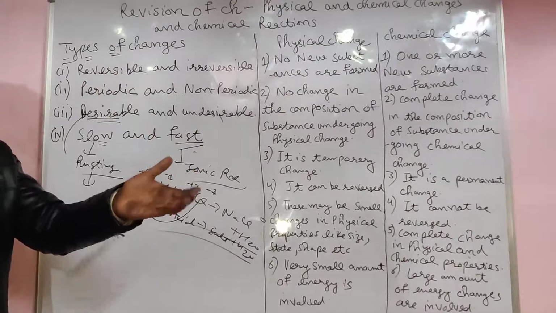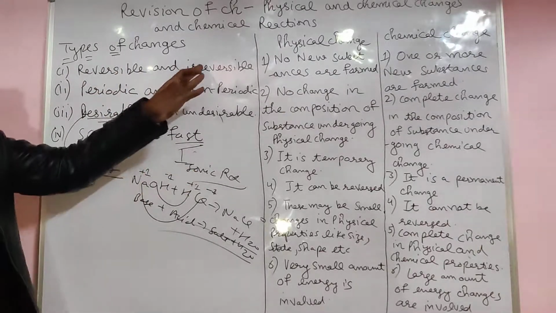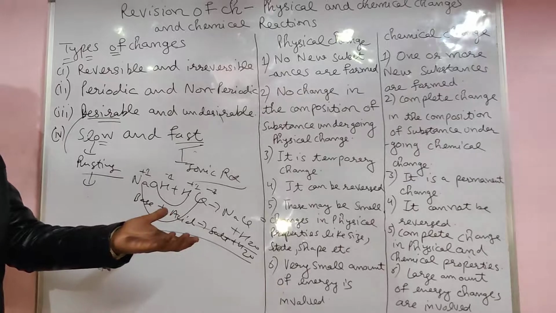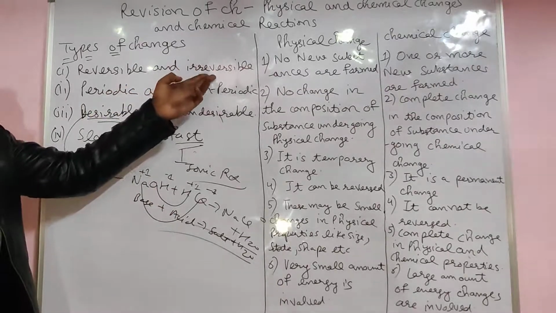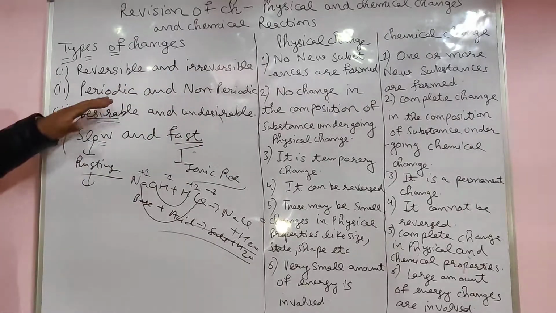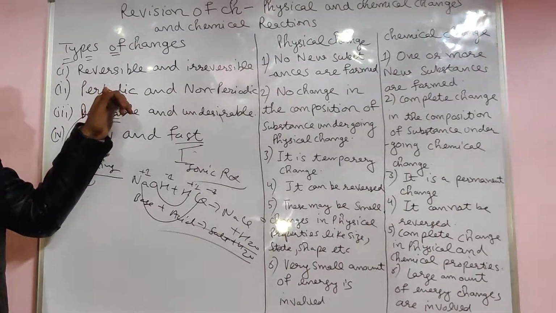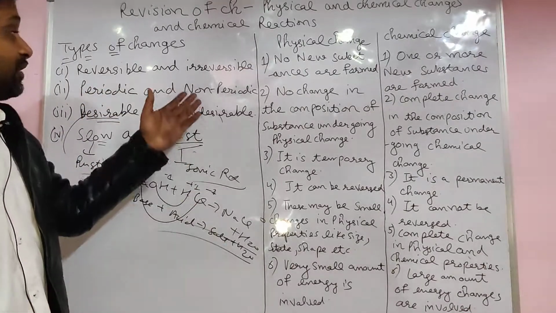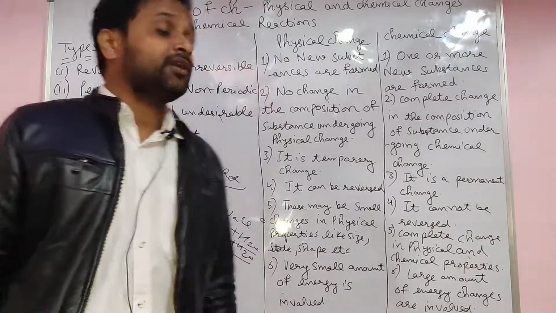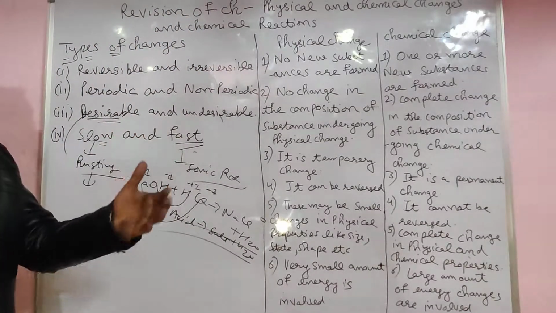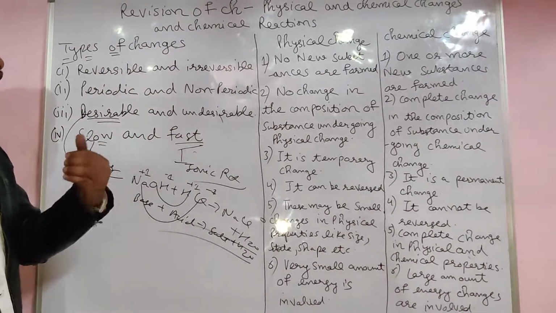Reversible, which comes back to the same step. Irreversible, not able to change again, not able to come back to the same position, the starting point. Periodic, which is repeated in a given interval of time. Non-periodic, which is not repeated in a given interval of time. Desirable, which you want. Non-desirable, which you do not want.